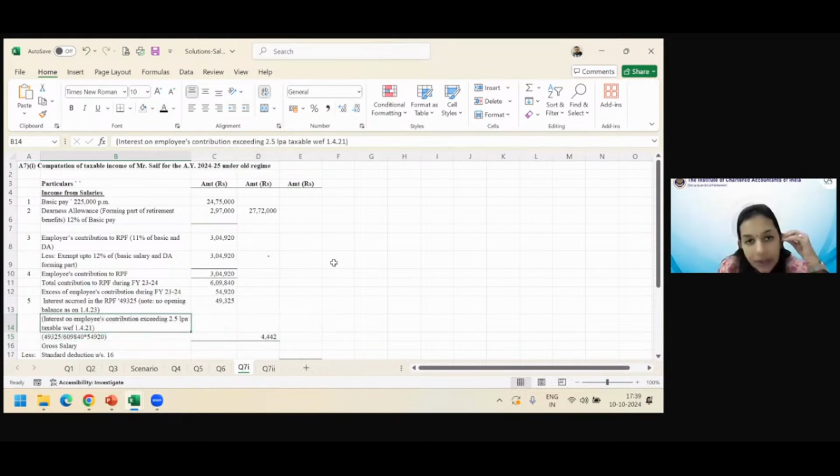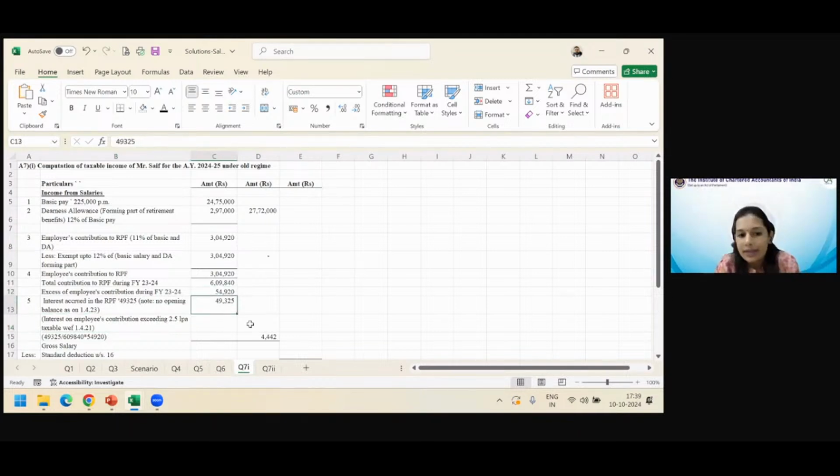So, with effect from 1st April 2021, there has been a new provision that if there is employees contribution exceeding 2.5 lakhs, then the interest on excess employees contribution is taxable. In this case, excess employees contribution is 54,920. Total interest is 49,325. But this total interest is on the total accumulated balance in the RPF, which comprises of employers contribution and employees contribution. This being the first year, इसमें और कोई एलिमेंट नहीं है, यही उसका एनुअल बैलेंस है.